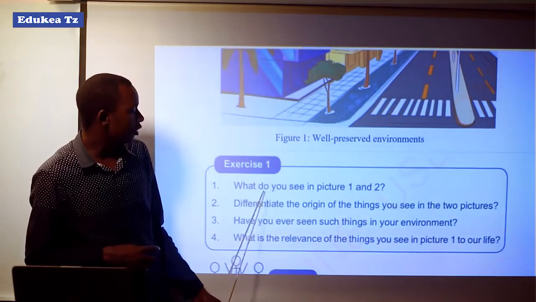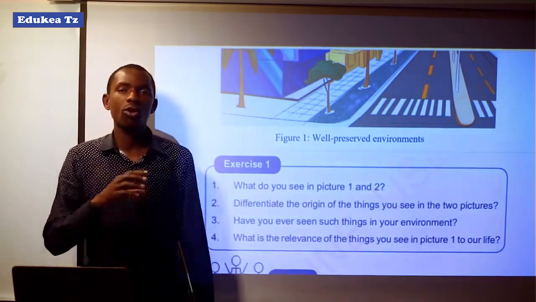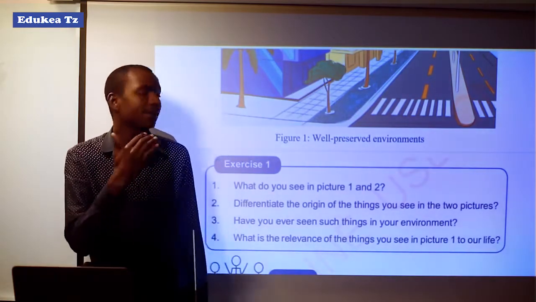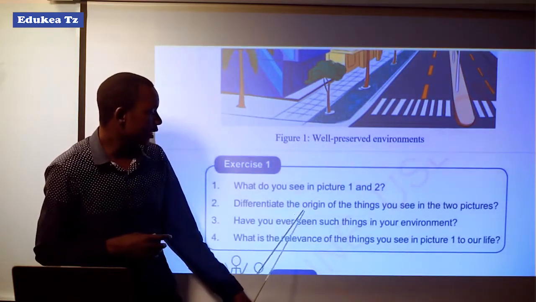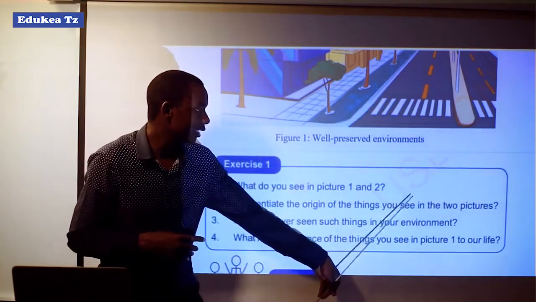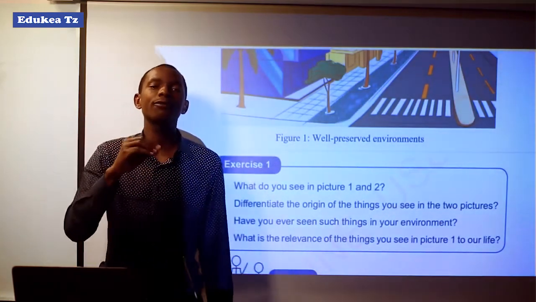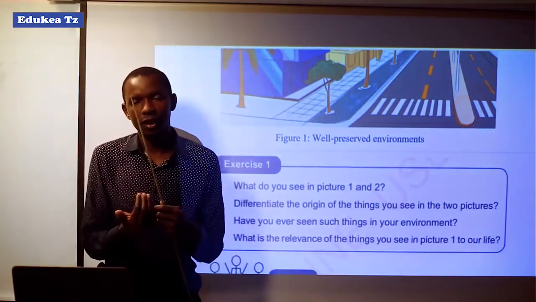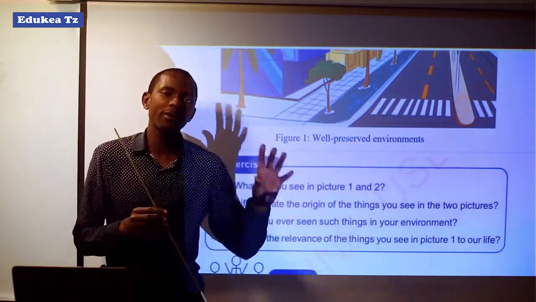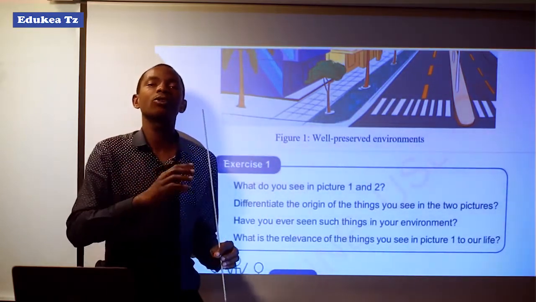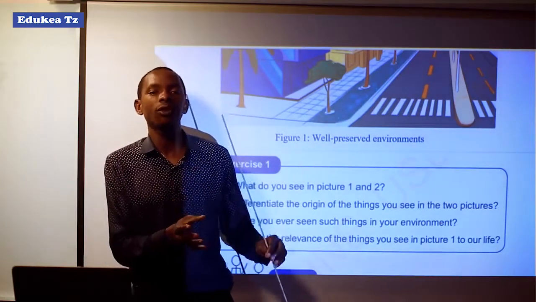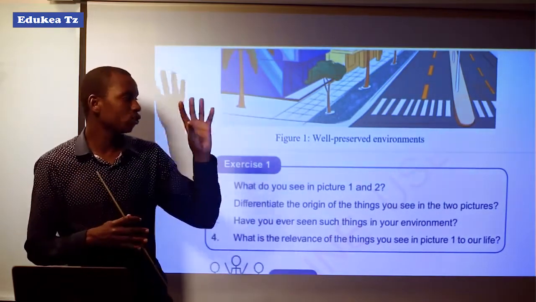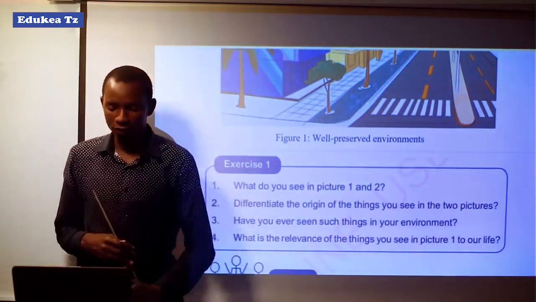The first question is, what do you see in picture 1 and 2? You have to mention all things which you have observed in the first picture and the second picture. Also differentiate the origin of things you see in the two pictures. You have to differentiate between all things which are man-made and other things which are not man-made, I mean natural features, that are found in these two pictures.